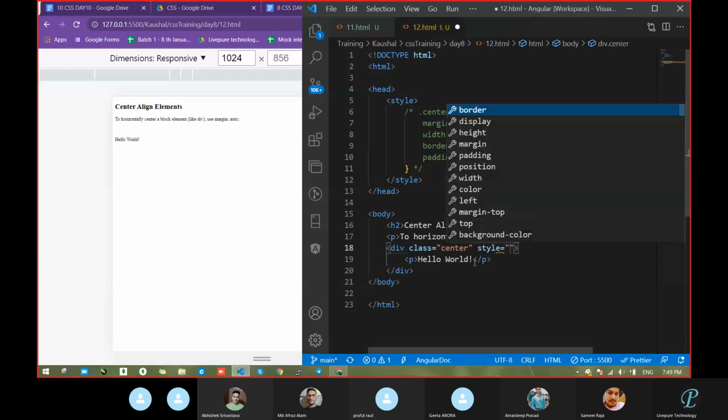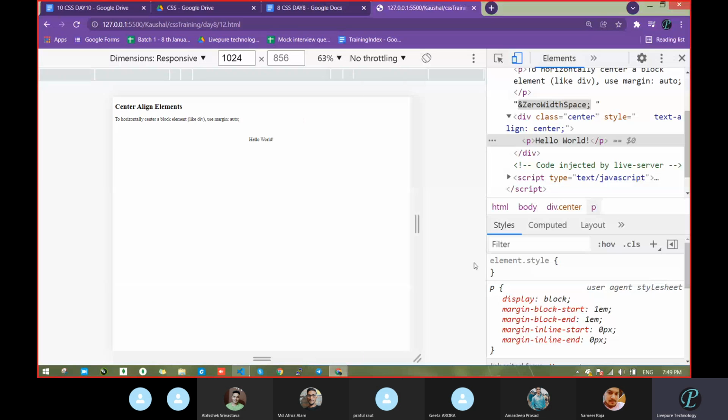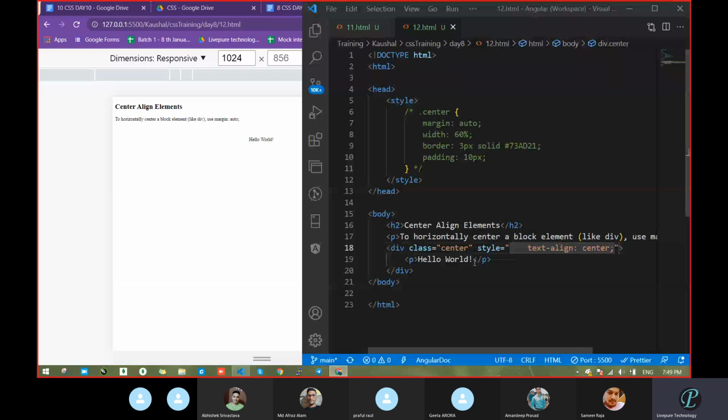Let's see. Okay, this particular text, so it's working also. But you will struggle too much when there is a requirement for a particular div to be in the center. You will not get it that time. That time you have to work on the above one.